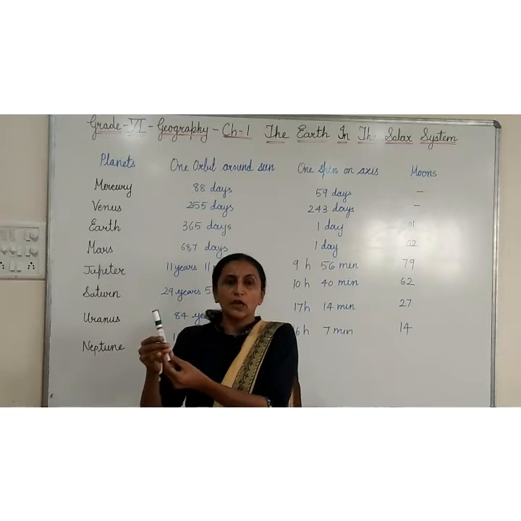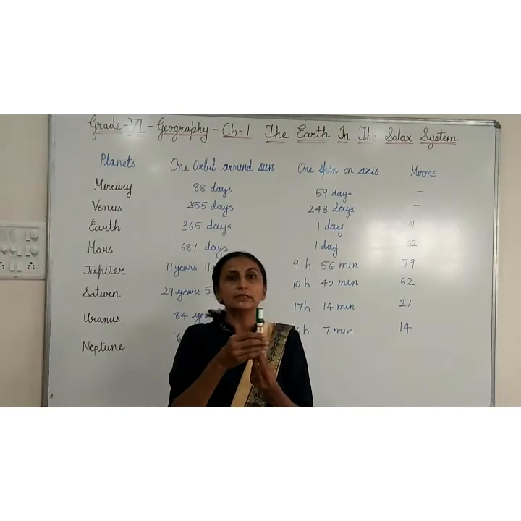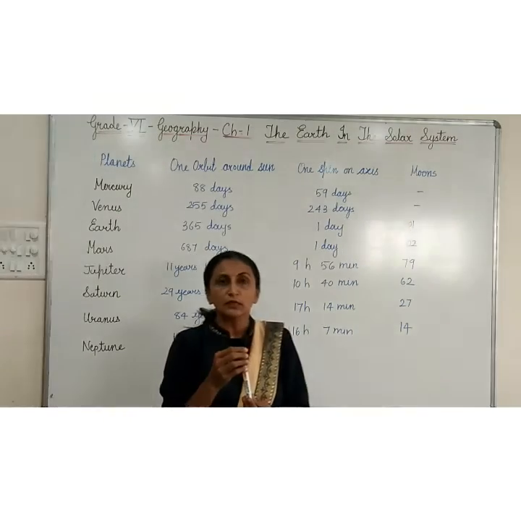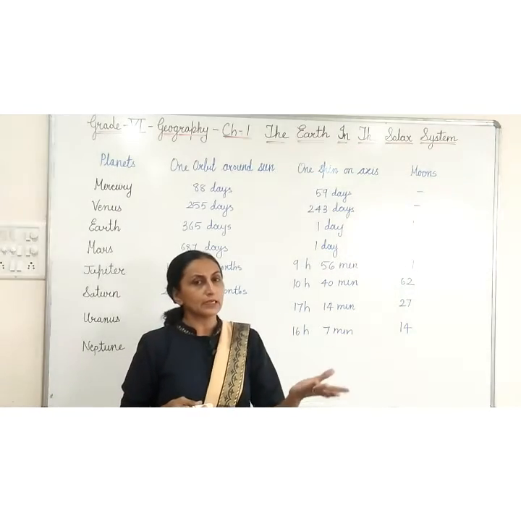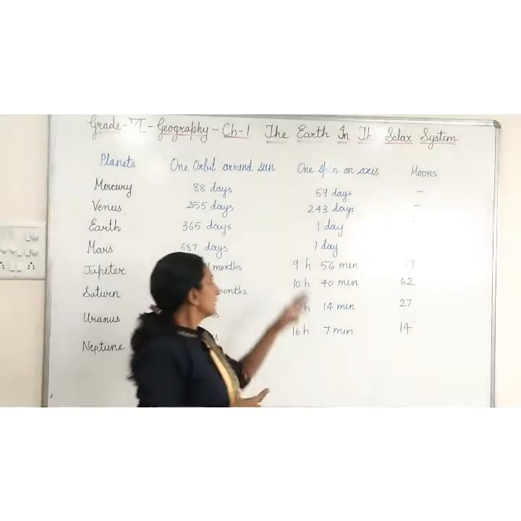So around the sun, how much time each planet is taking, and on moving on its own axis, how much time each planet is taking, that we have to see. And the moons: the satellite of the earth is the moon, and like that other planets also have moons. So how many moons are there, that also we can see.